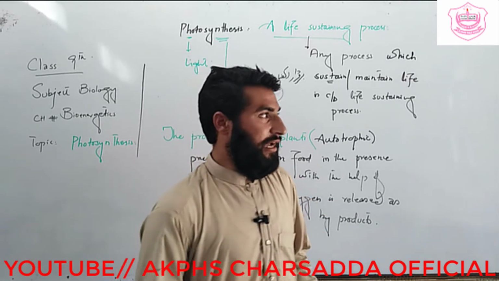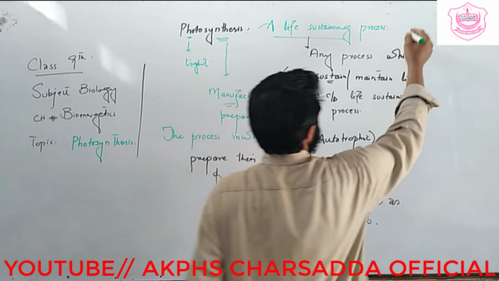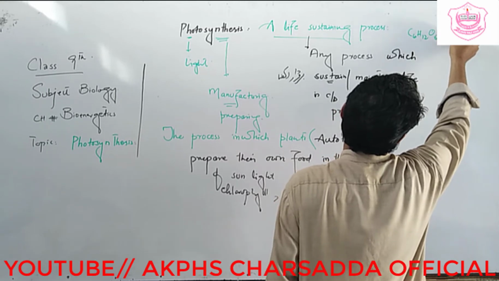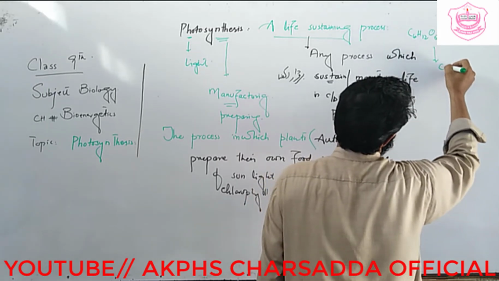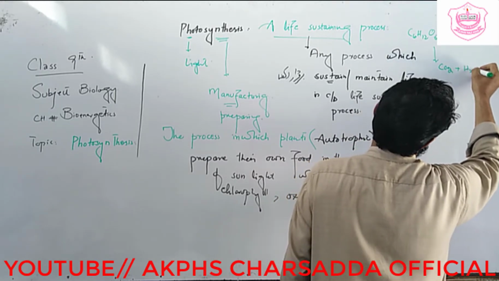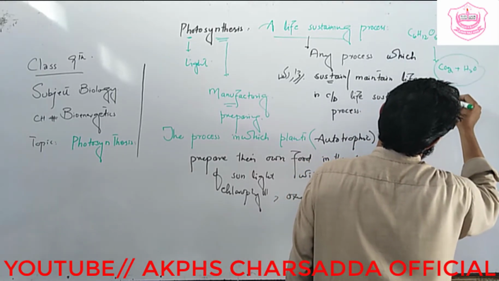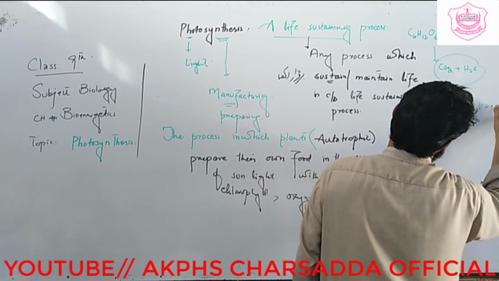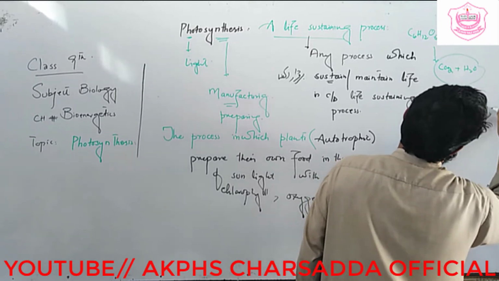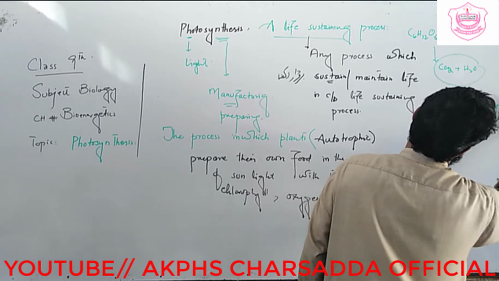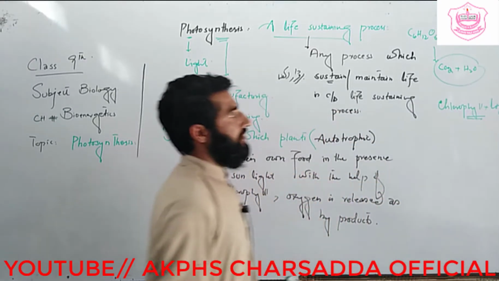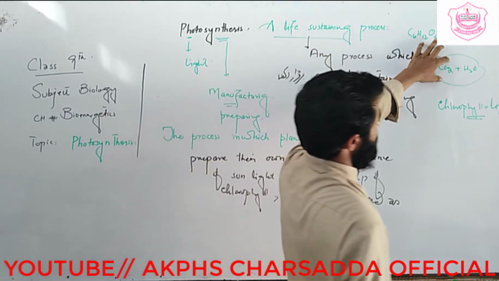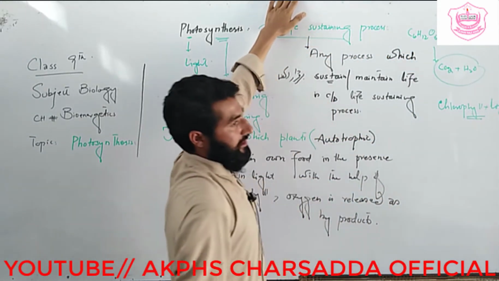Or simply we can say formation of an organic compound like glucose from CO2 and water by the help of chlorophyll, water and sunlight is called photosynthesis.